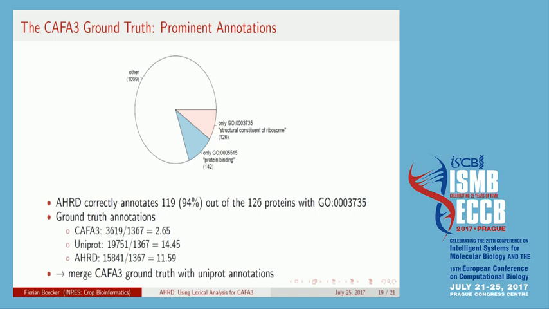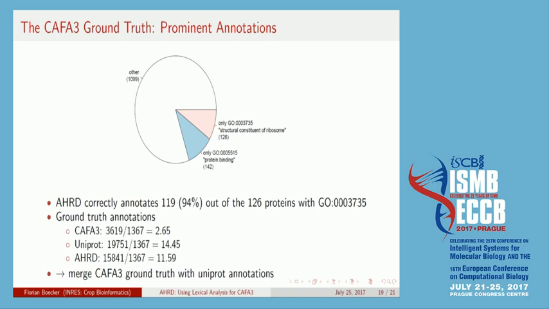So we found out that in general, the number of new annotations we got from CAFA 3 is very low compared to the number of annotations you have in UniProt typically, and also very low compared to the number of annotations we typically give. So what we thought is, why not just level the playing field a little bit and make up a ground truth that is not only based on the new annotations, but also on the annotations that were previously known.